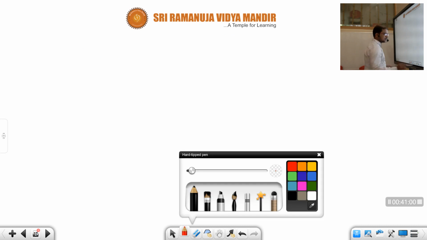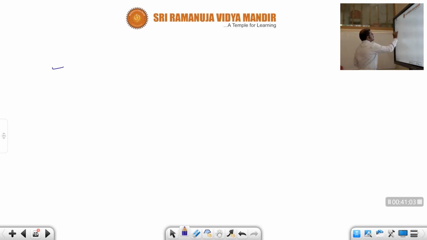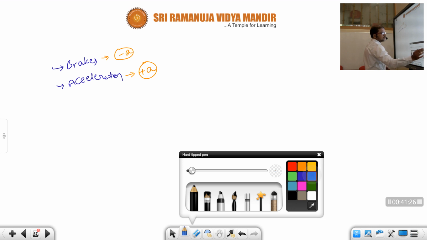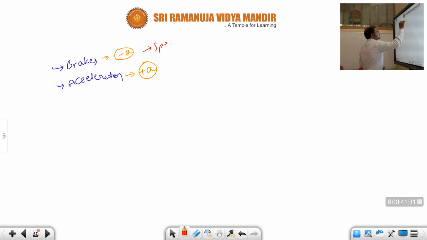So one thing, children, always do remember about this. When you are applying the brakes and when you are pressing the accelerator, both will be there side by side for the car. Whenever you are pressing the accelerator, acceleration will be given, children, plus A. And whenever you are pressing the brakes, negative acceleration will be given, children, that is minus A. So whenever there is minus A, speed decreases, children. Whenever you are giving the plus A, speed increases.